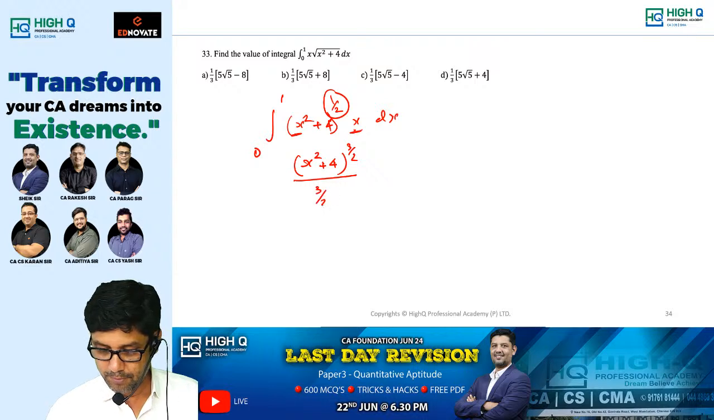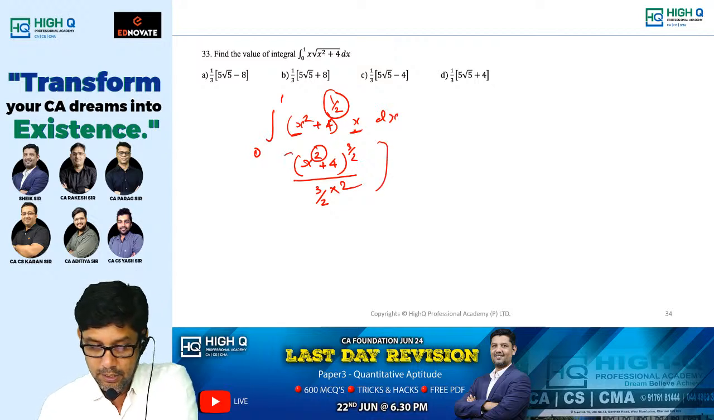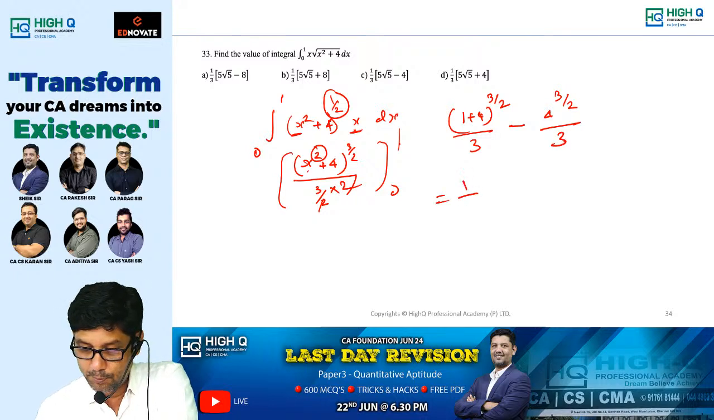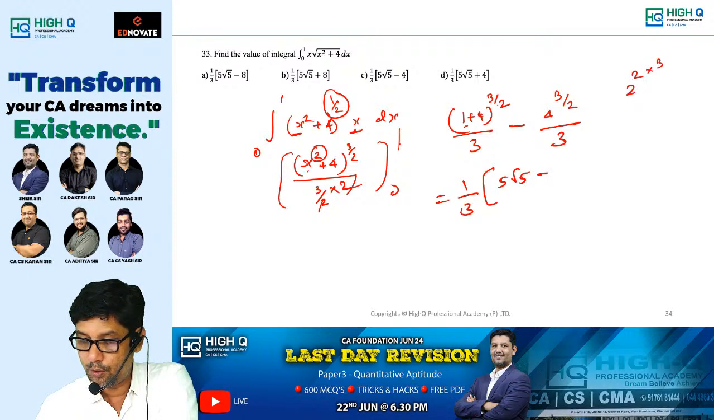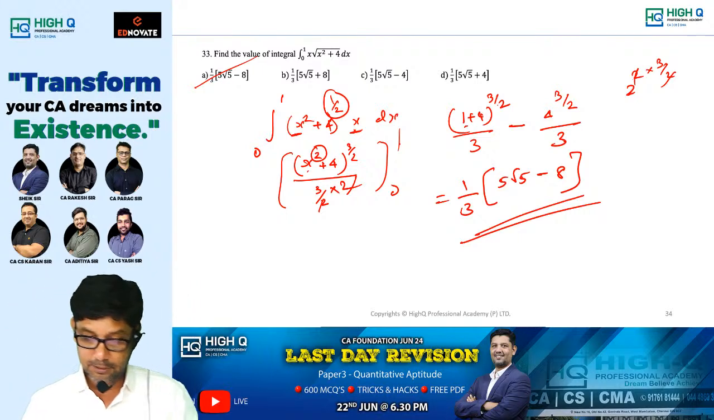By 3 by 2 into 2. 0 to 1. Cut. So now substitute upper limit 1 square plus 4, 5 power 3 by 2 divided by 3, minus lower limit 4 power 3 by 2 divided by 3. According to the option, I am taking 1 by 3 outside. 5 power 3 by 2, which is nothing but 5 root 5, minus 4 can be written as 2 square into 3 by 2. 2 cut, 2 cube is what? 8. So 5 root 5 minus 8. Are we getting it? 1 by 3 into 5 root 5 minus 8.